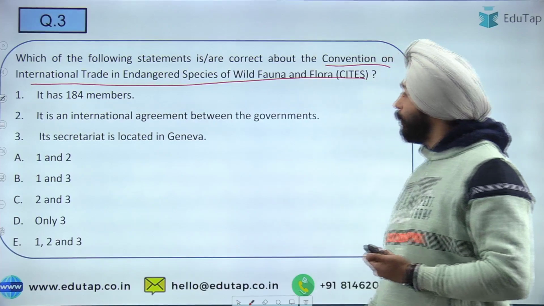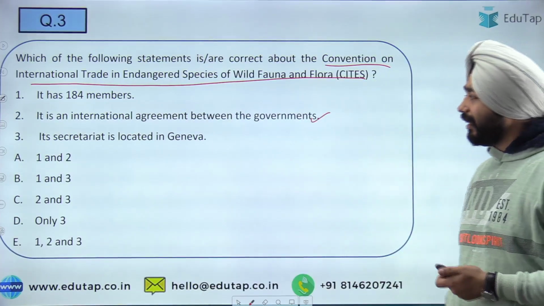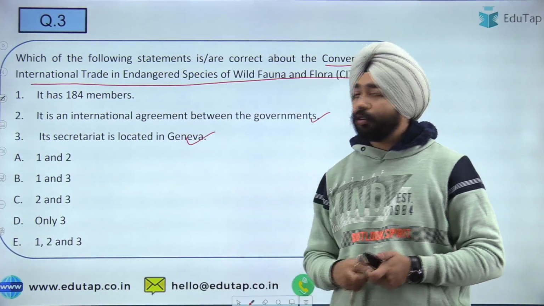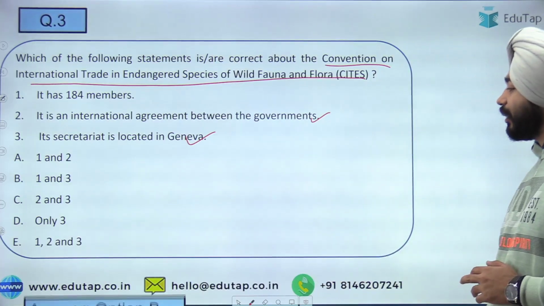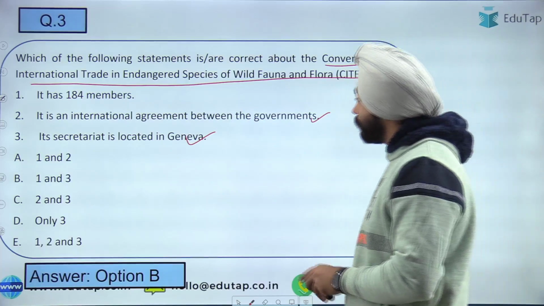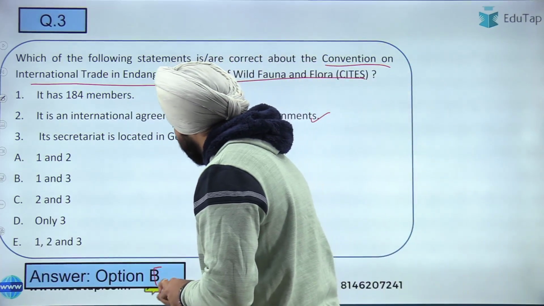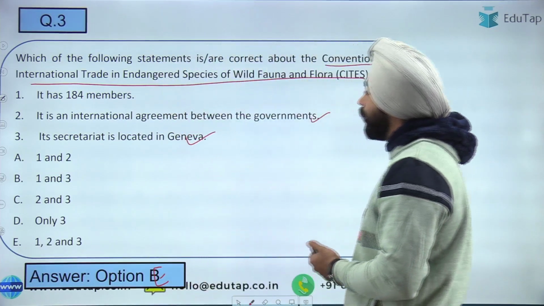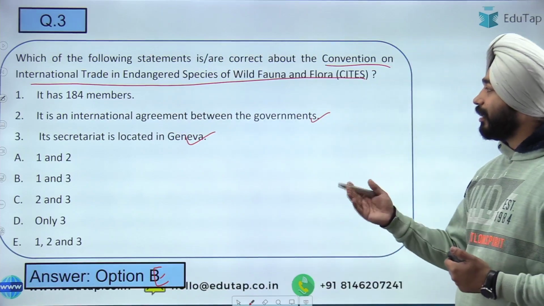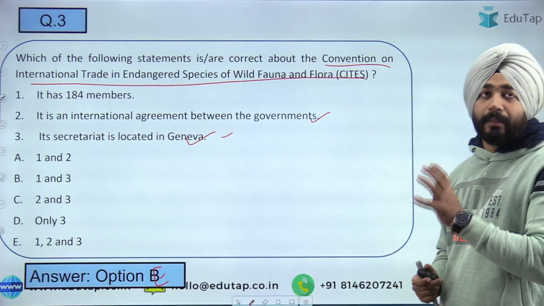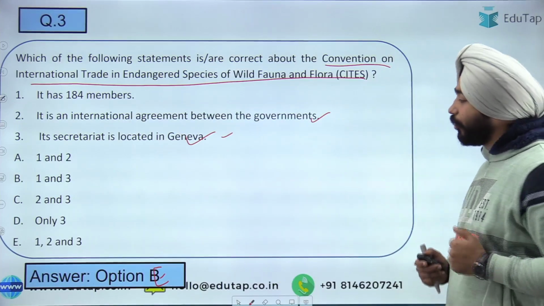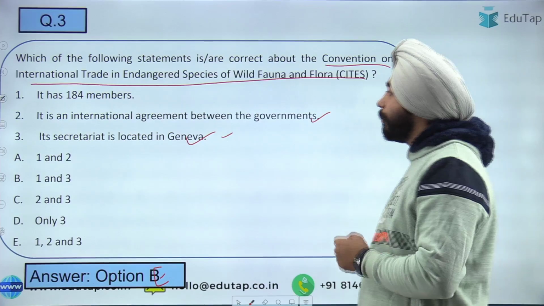It is an international agreement between the governments, and its secretariat is located in Geneva. So which answer given here is correct? The answer will again be option E, because all the statements given here are correct. So option number E. I will make that correction in your PDF also. The answer will be option number E.